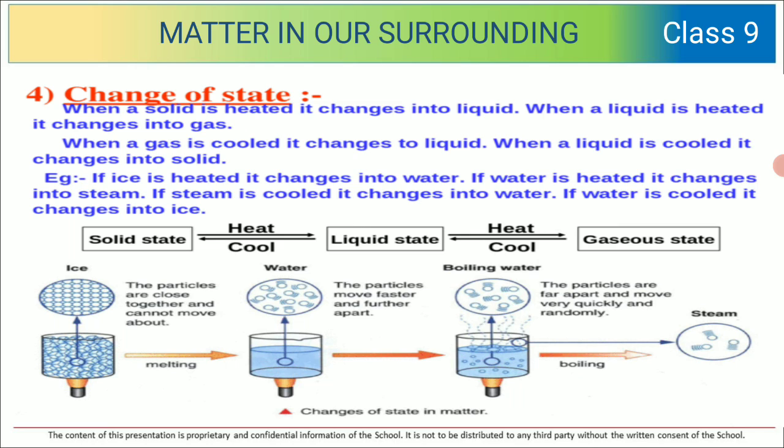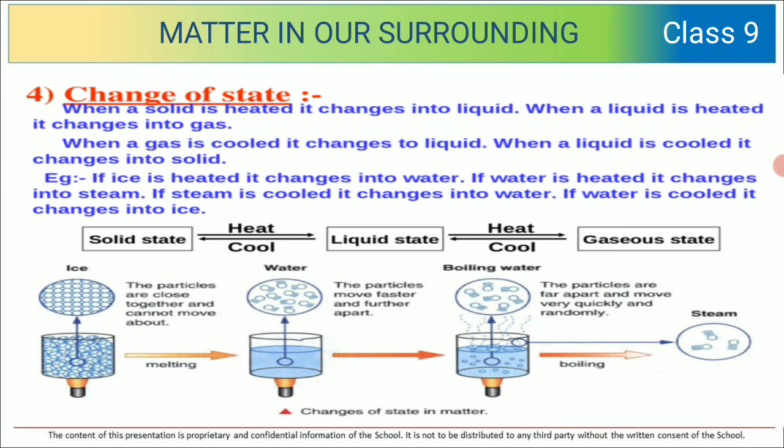Now we need to understand what is change of state. When a solid is heated, it changes into liquid. When a liquid is heated, it changes into gas. When a gas is cooled, it changes to liquid. When a liquid is cooled, it changes into solid. So here we come to know that these states can be changed from one form to another.